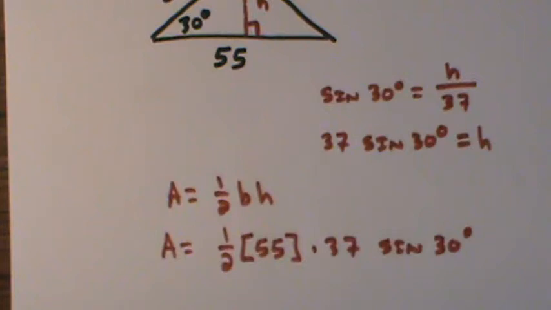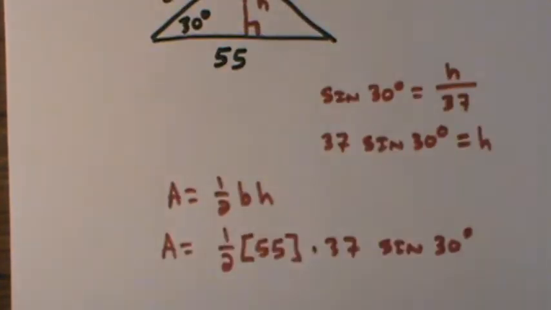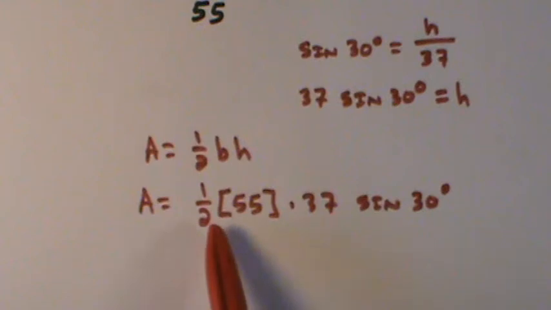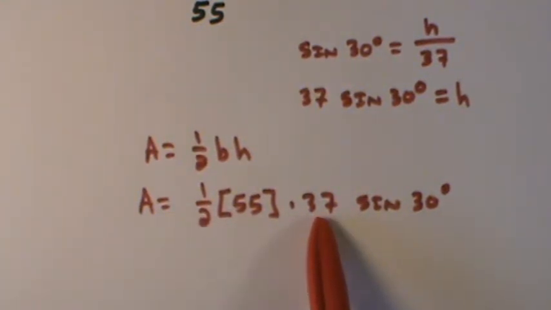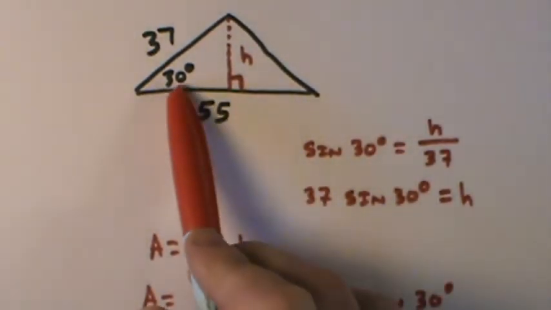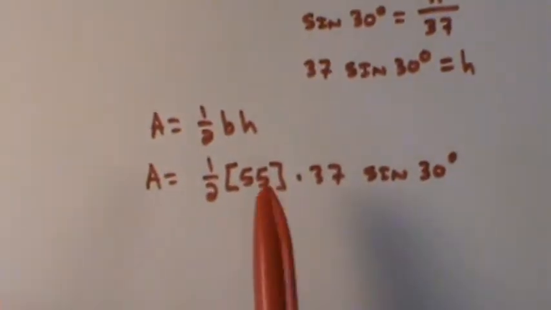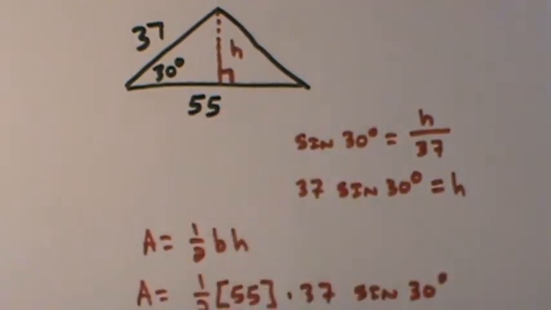That's why when you look up on the internet and they just give you a formula, I've always told you guys, I don't live and die by formulas. I want to be able to think and realize what's happening. That's what they're saying here. Half each of the sides and then sine of your angle. That's what's happening here. I got half of my base times the other side that I was given, and then sine of my angle. And this is a scenario where it's side, angle, side. So I always determine what my height is and then work off of that.